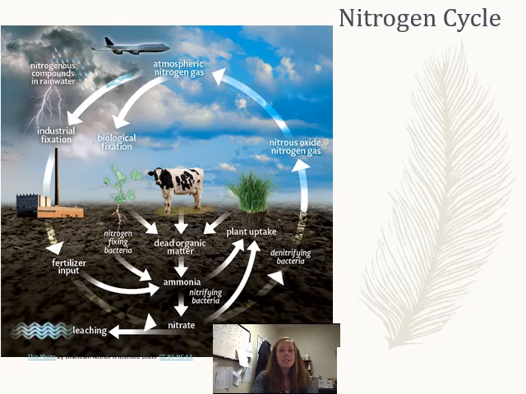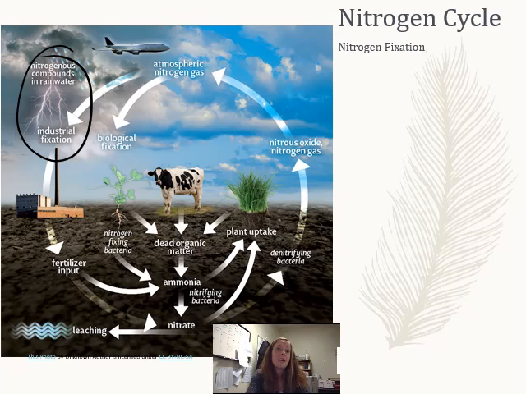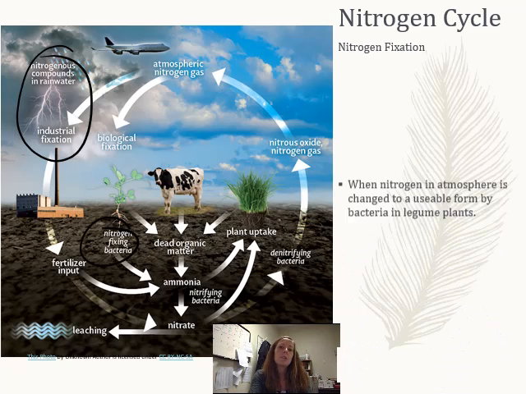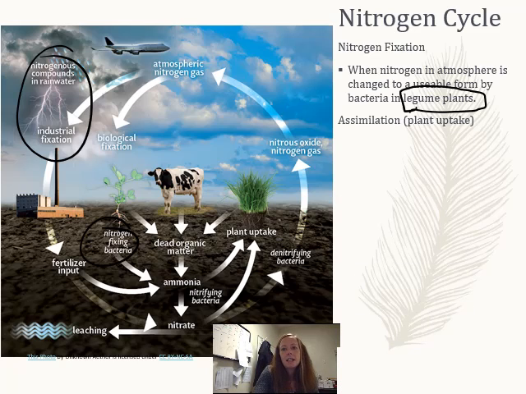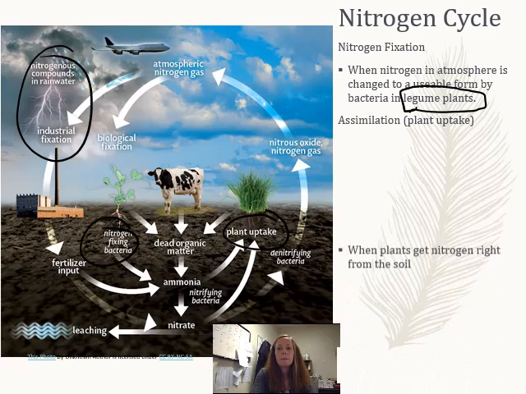Last cycle, nitrogen cycle. I like the nitrogen cycle. It has lightning in it. All right. So lightning and bacteria down here do this first step, which is called nitrogen fixation. It's when nitrogen's changed to a usable form. Usually it's done by legume plants. These are beans. All right. And then we have assimilation. Assimilation is when plants take up the nitrogen right there and they use it.